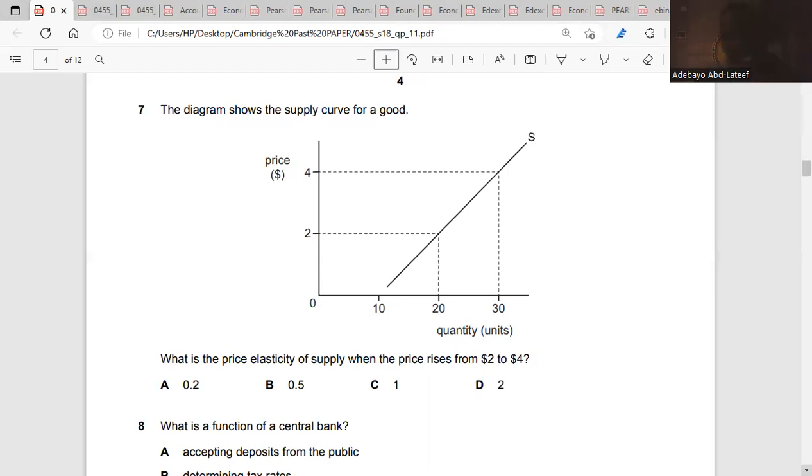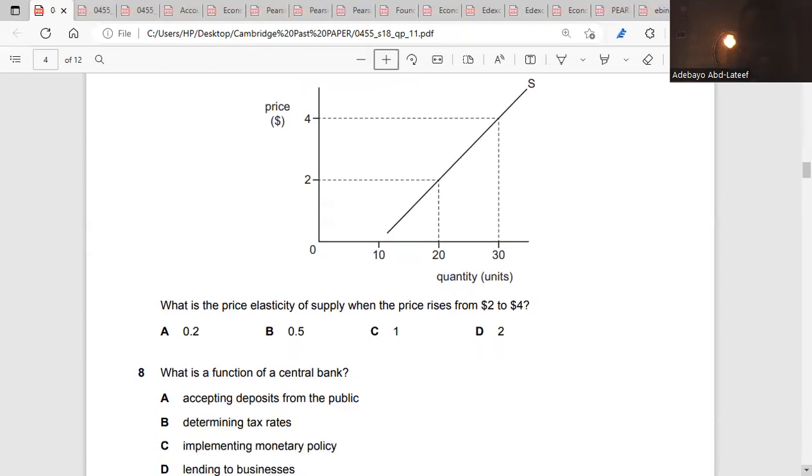So the formula is PES equals percentage change in the quantity supplied over percentage change in price. The quantity supplied goes from 20 to 30, and as a result the price increases from 2 to 4. So Q2 minus Q1: 30 minus 20 over 20, that's 10 over 20, divided by 4 minus 2 over 2, which is 2 over 2. So that's 10 over 20 times 2 over 2, which is 0.5. So the answer is B.